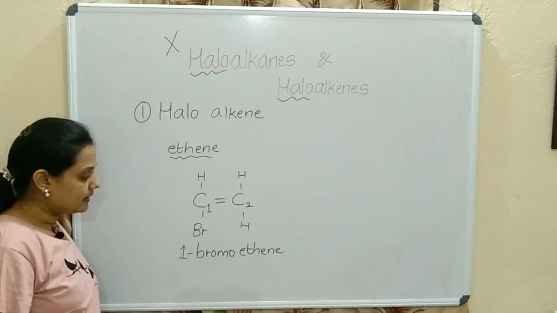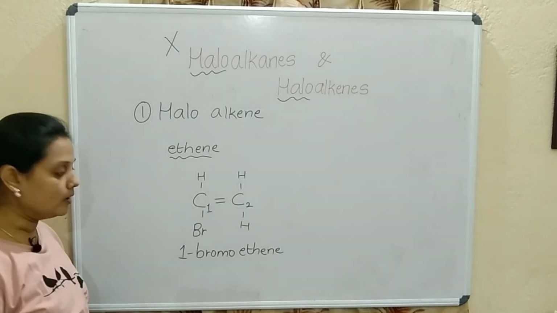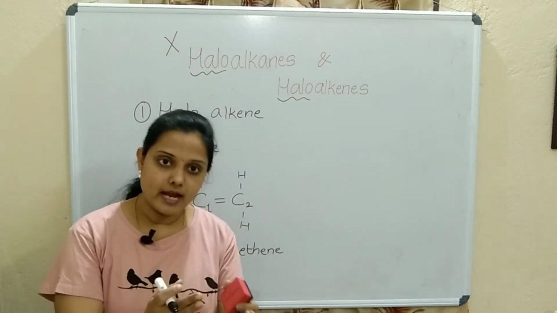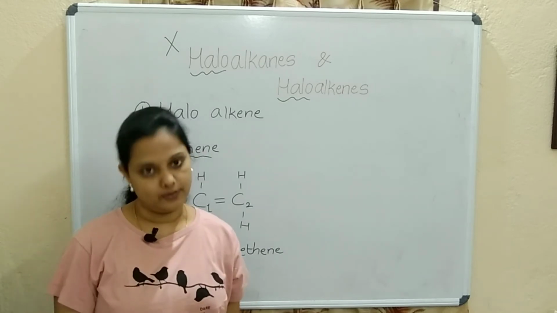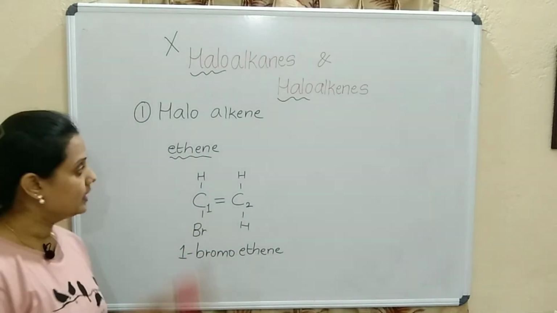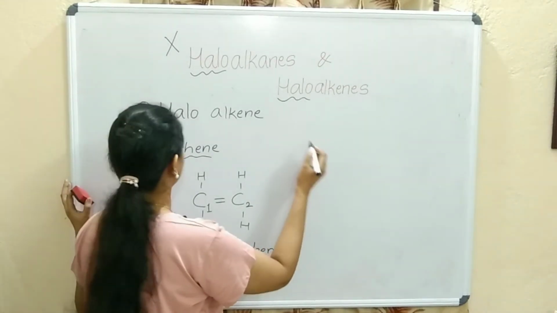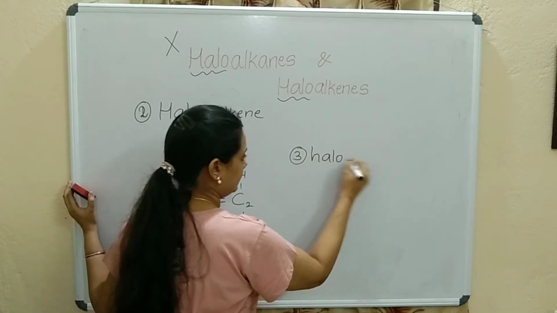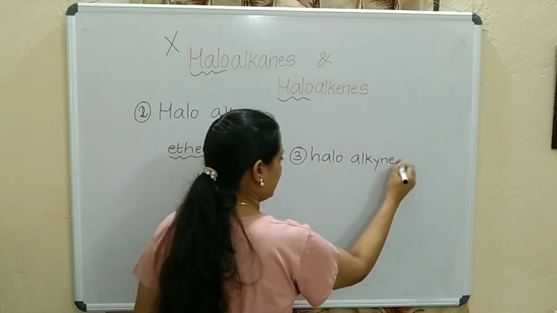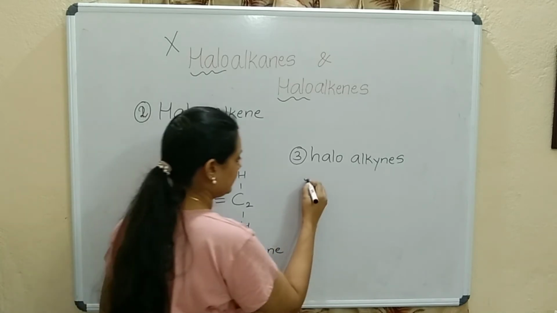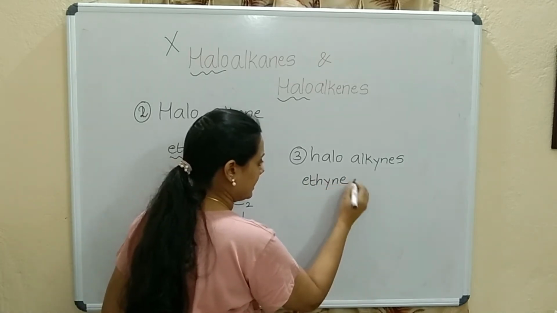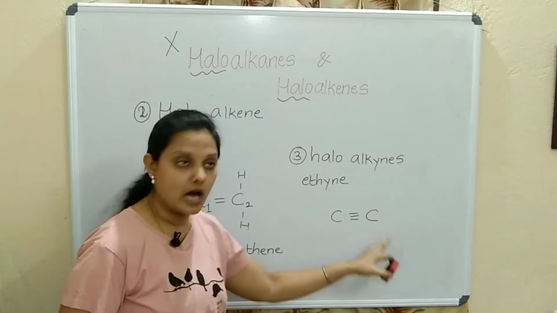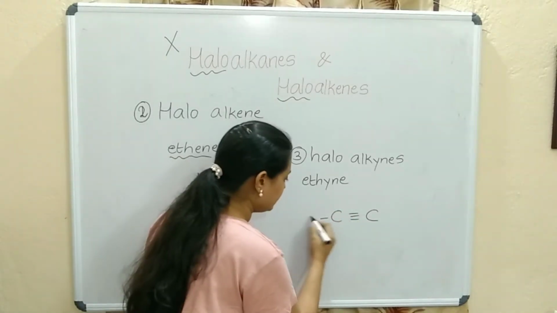Fine. So this way you can write the names. 1-bromo-ethene. So haloalkenes mean what? One of the hydrogen is substituted by any of the halogens and you have to write the name. Okay, third we will see. This was the second one and the third one is haloalkynes. Alkyne means a triple bond, correct? So I will take the example of ethyne. So C to C a triple bond will be there. Eth means 2 carbons. Satisfy the valency of each carbon.